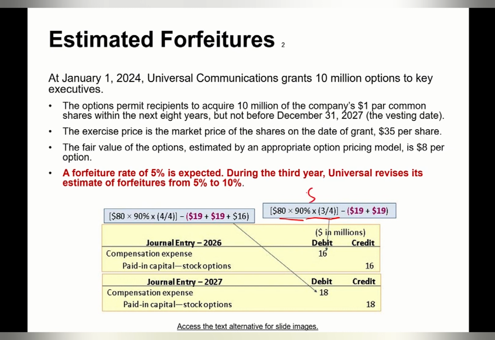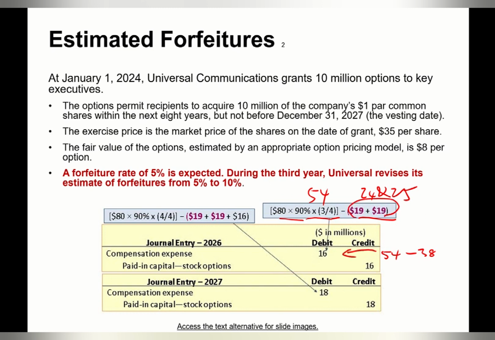So it will be $54 million. And since $38 million of that was recorded in 24 and 25 before the estimate changed, an additional 16 million will now be recorded in 26. So this is how we get the number. It's 54 minus 38, which was recorded in 24 and 25.